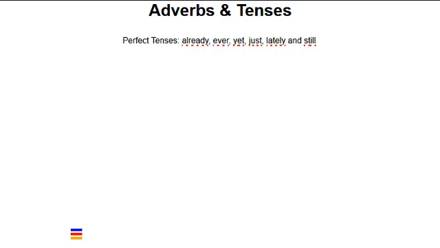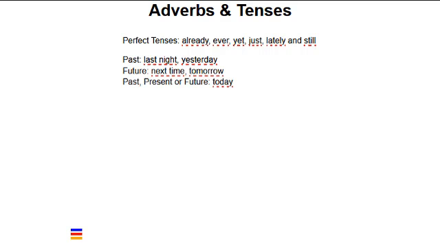Most grammar rules for adverbs are relatively flexible. We can actually combine these adverbs with other tenses. However, you can't combine the adverbs yesterday or last night with the perfect tenses. Obviously, we don't use the future tense with the adverb yesterday or the past tense with tomorrow. However, the adverb today can be used with all the tenses.